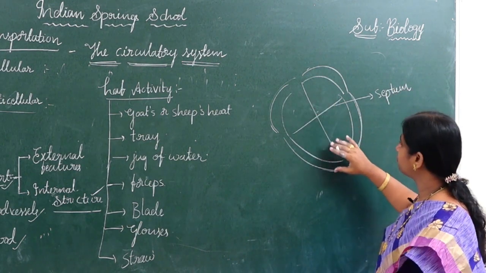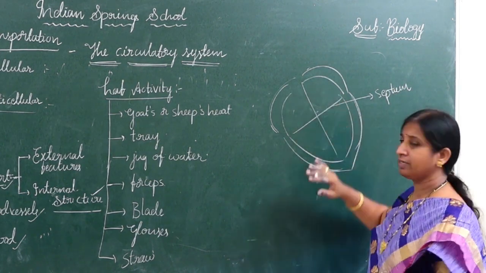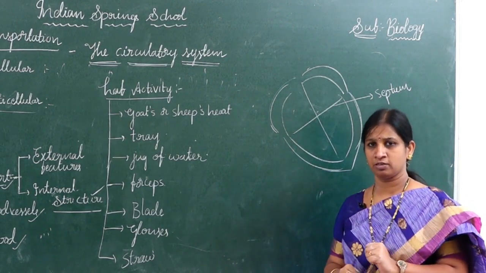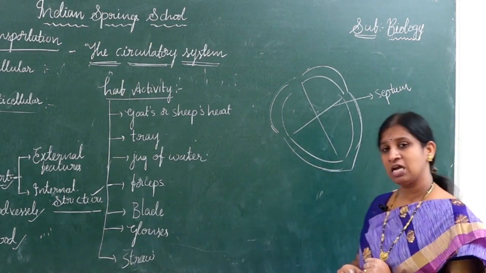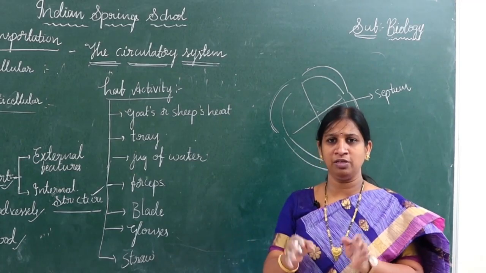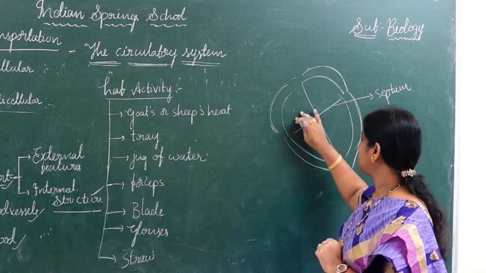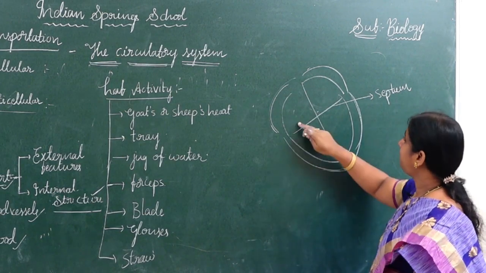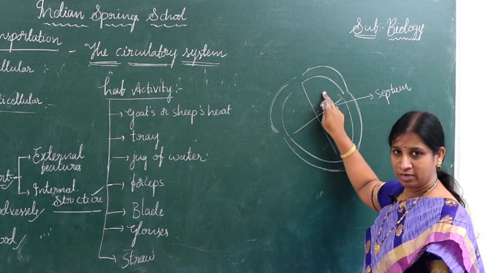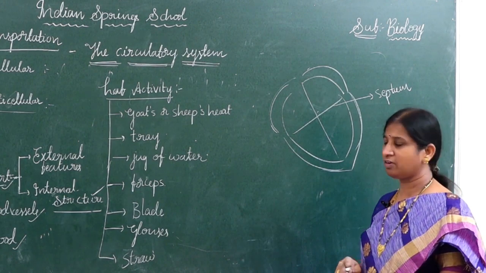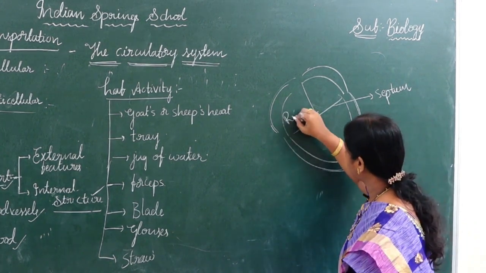Because of the septum, the heart is divided into 4 chambers, children. When you open it, only then can we see the heart having 4 chambers, right. So, how many chambers do we have? 4 chambers. The upper 2 chambers are called auricles, also called atrium.